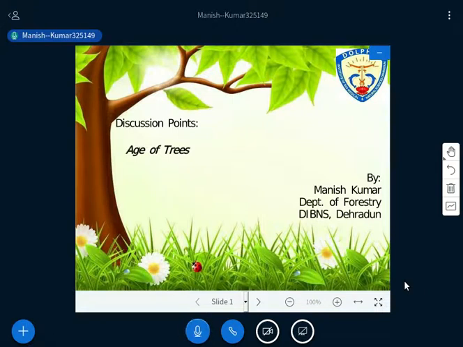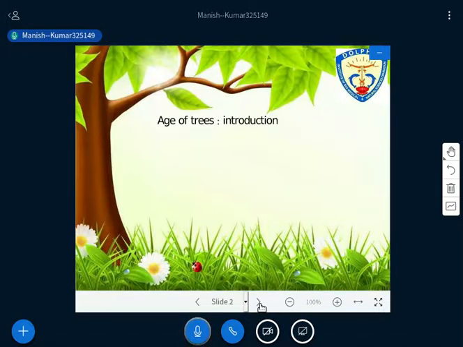Another important topic in forest mensuration is the age of trees. It means how to get the age of trees, whether you have a tree in the field or standing trees. So in this session, we'll discuss how to get the age of trees. In the subsequent slides, we'll discuss all this process and understand how to find the age of trees. So first, the age of trees introduction.